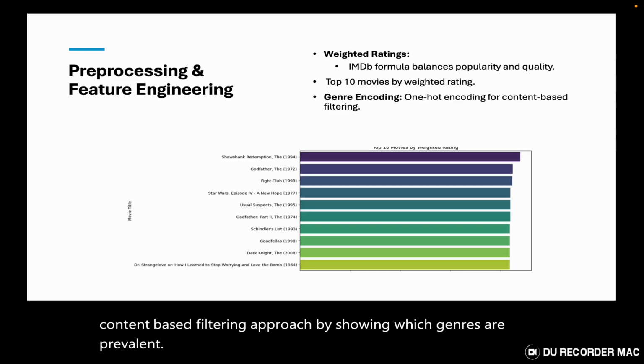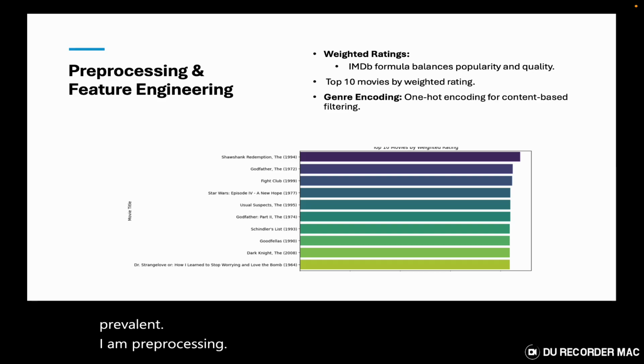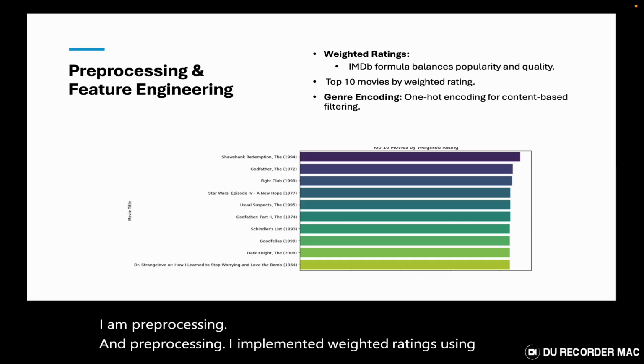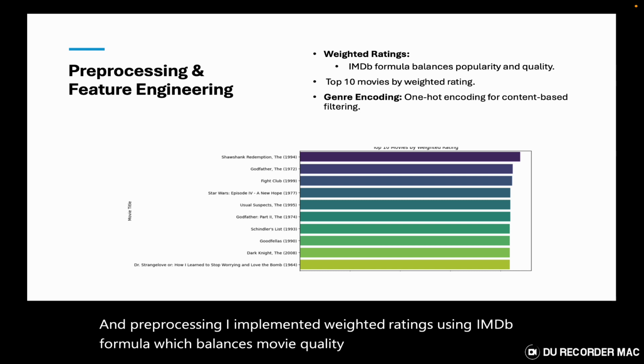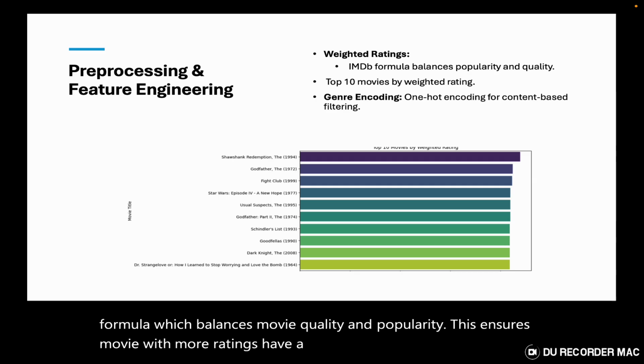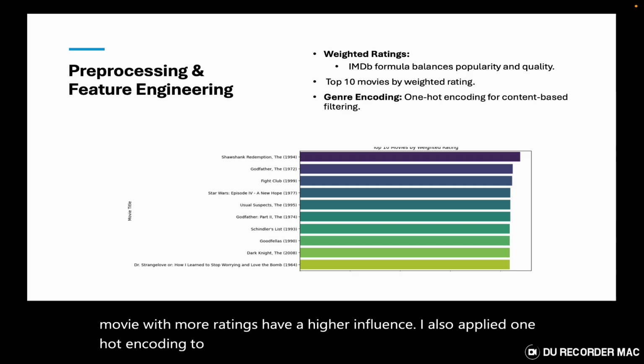Moving on to pre-processing, I implemented weighted ratings using IMDb's formula, which balances movie quality and popularity. This ensures movies with more ratings have a higher influence. I also applied one-hot encoding to genres, allowing me to use genre data in machine learning models.